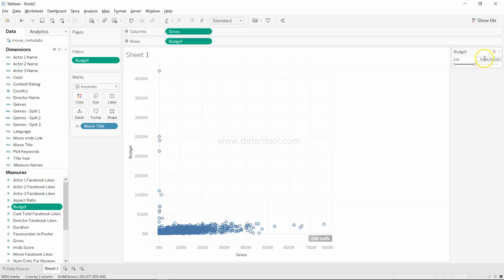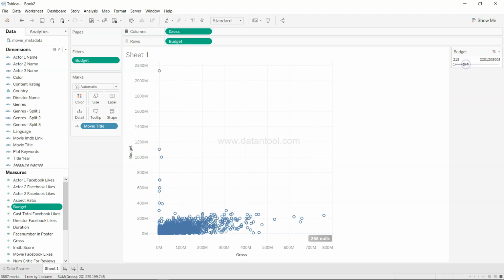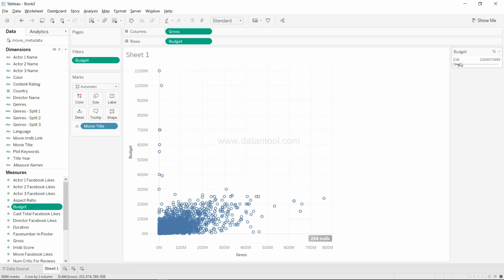So we are having like 529, and if I further come down, you will see that data points start making some sense. So over here, 280 million. So this is one way. 1100 million is the highest budget, and it is for the movie Akira, and you can see the values have started showing you the information.